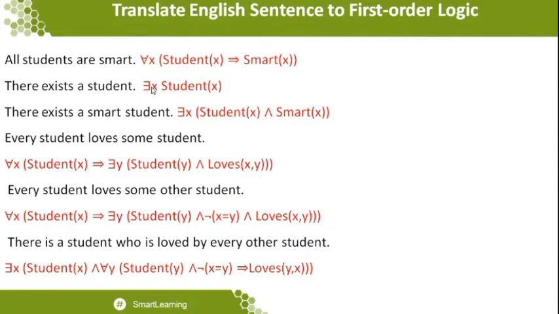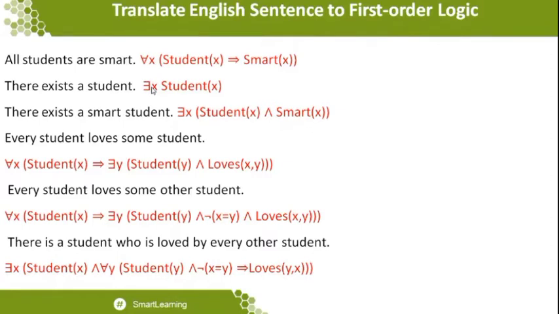The third statement: there exists a smart student. This statement is related to the first statement. You can see the difference: the first statement represents all students are smart, while the third statement is there exists a smart student. Students is one set of people and smart is another, because when you convert for AI, the AI wants to understand first order logic statements, especially when you write some generalized statement.